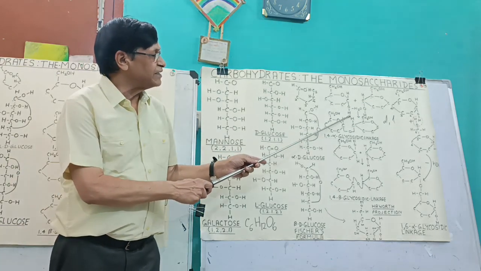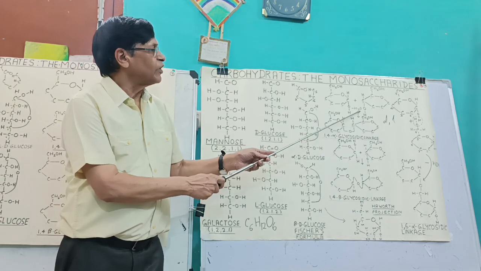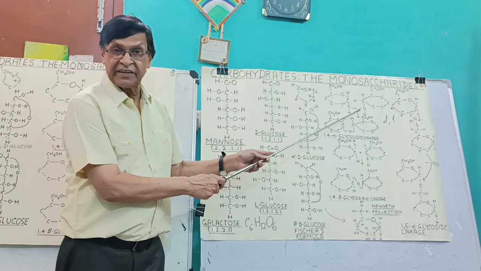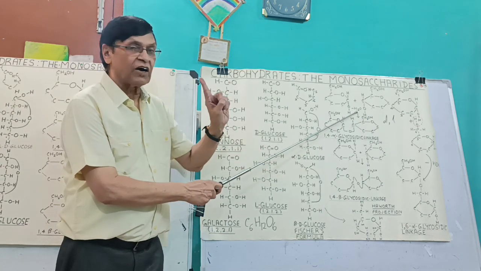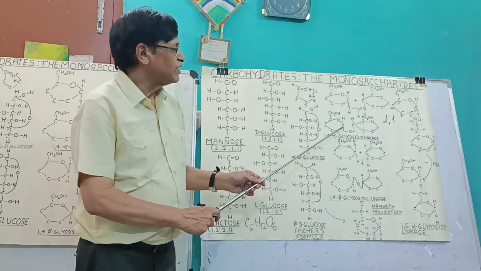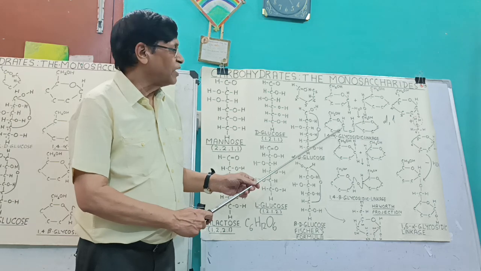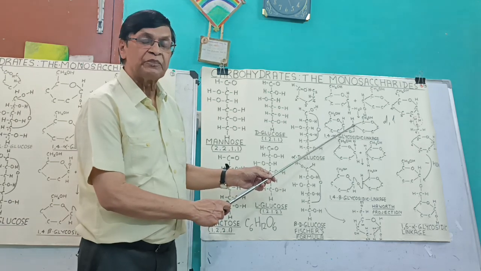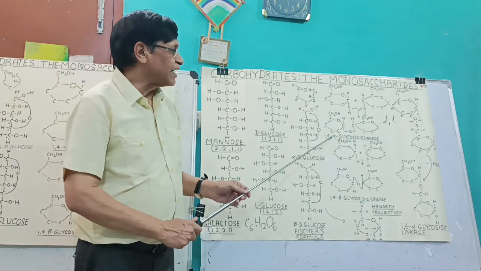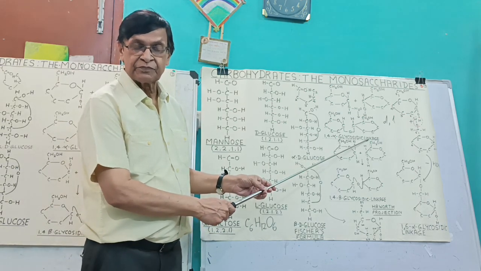Here also there is an OH, here also there is an OH. So one H2O molecule is eliminated and only one oxygen remains. So that oxygen is connecting carbon number 1 with carbon number 4. So it is called 1,4-alpha glycosidic linkage.